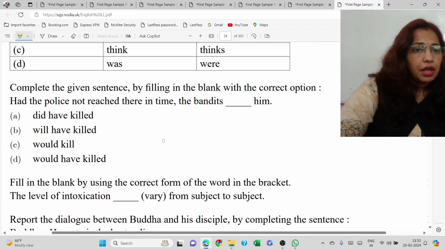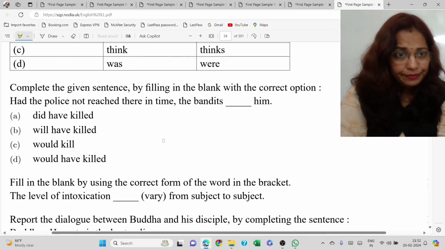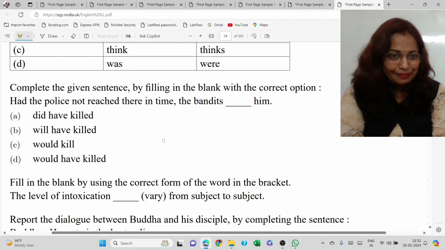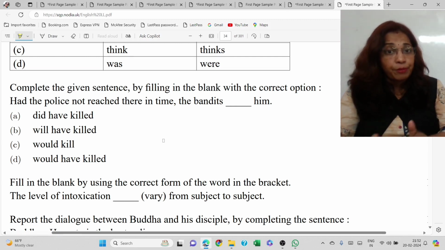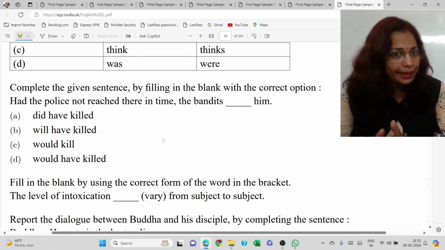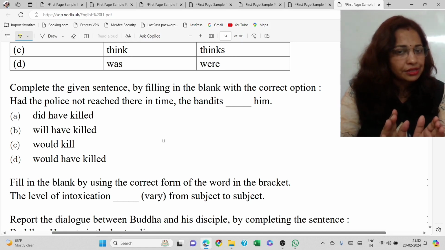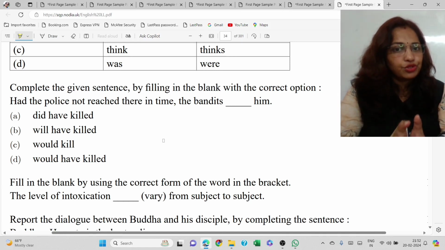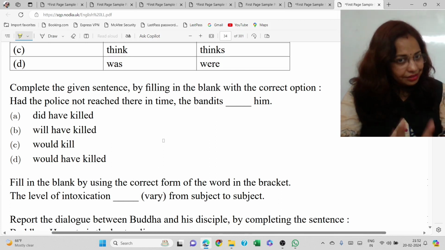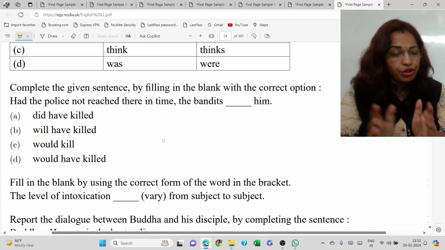Next, complete the given sentence by filling in the blank with the correct option. Had the police not reached there in time, the bandits dash him. Since the police reached there in time, the bandits could not kill him. Actually, you are supposed to know that the police actually reached there on time, and that the result was that bandits could not kill him. Bandits mean the dacoits could not kill him.